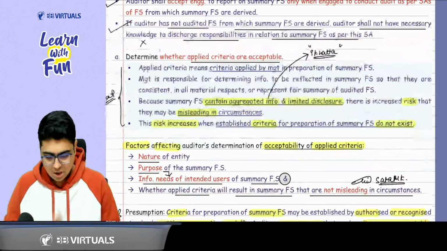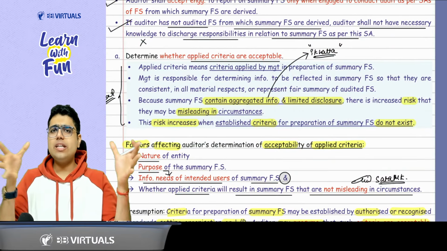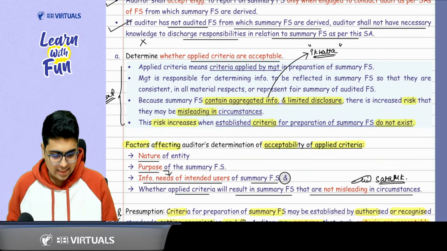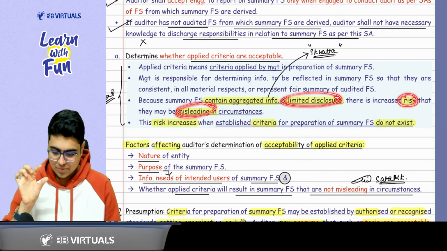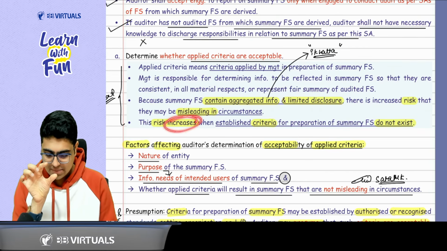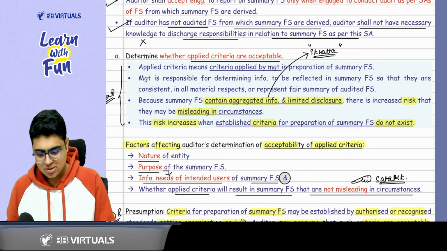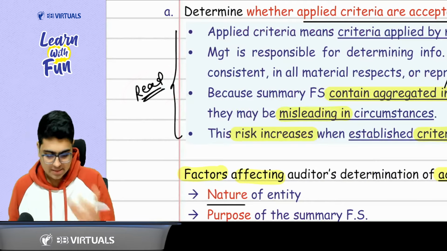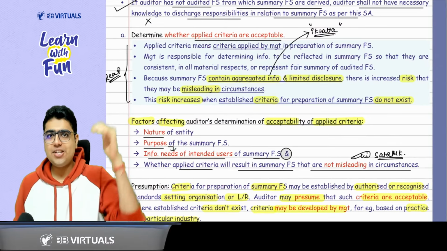Got it, sir. Because summary financial statements contain aggregated information. Aggregated means all the information is summed up. And there is limited disclosure, so there is always a risk of being misleading. And this risk of being misleading increases when the criteria does not exist. When the criteria does not exist, you can just give this part a read. Those are the basic things. Factors we have already covered. Let's revise again. Revision in revision.